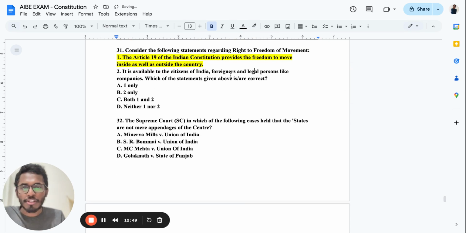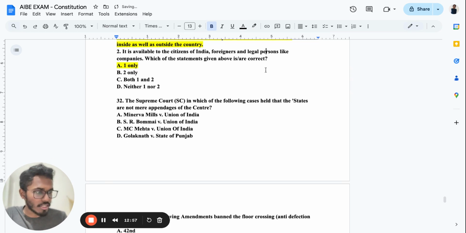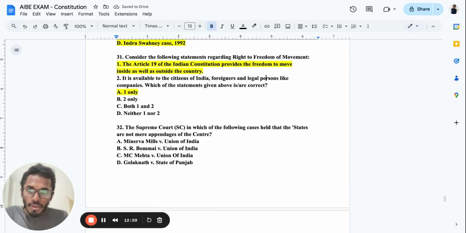It is available to the Constitution of India. Foreigners and legal persons have companies. Which of the following statements is correct? So the first one is correct. Okay. Second one is the wrong answer. Just remember that. Okay. Because it is available to the citizens of India, foreigners and legal persons and companies. No. Okay. Remember, for the citizens of India, majorly it is being provided.